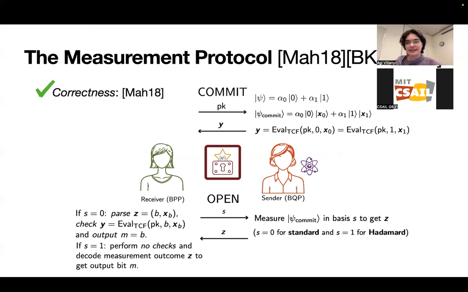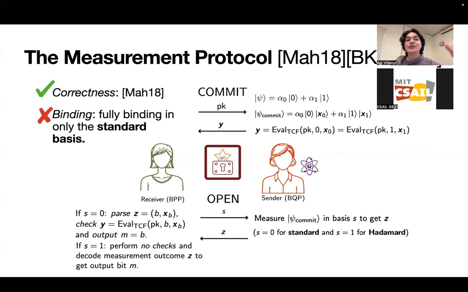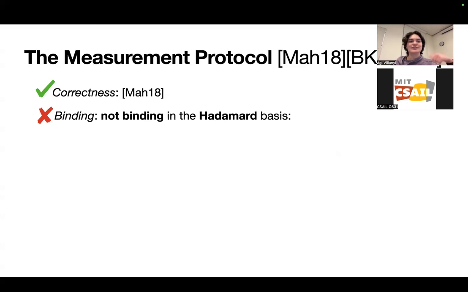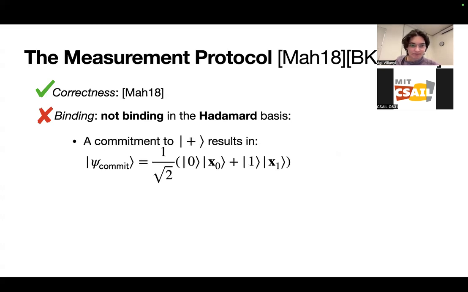So this is a correct scheme. It follows directly from calculation. You can check out the original paper, but it's not at all binding in the Hadamard basis. So it's fully binding in the standard basis, but it's not binding in the Hadamard basis. And this is important because you could imagine that this directly should give you a commitment scheme like we had outlined earlier, but it doesn't for exactly this reason. So let's go into this in a bit more detail.